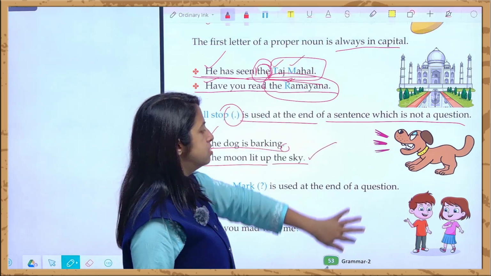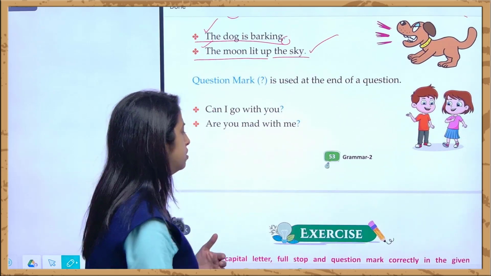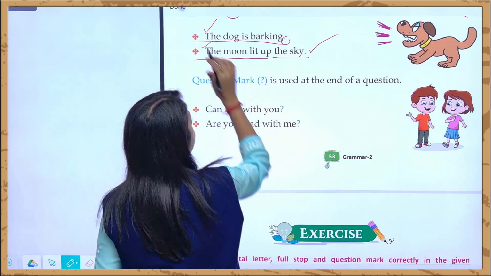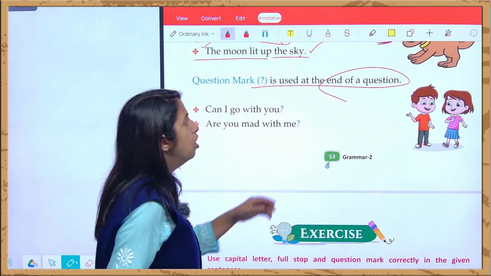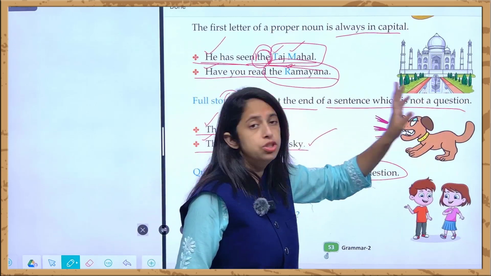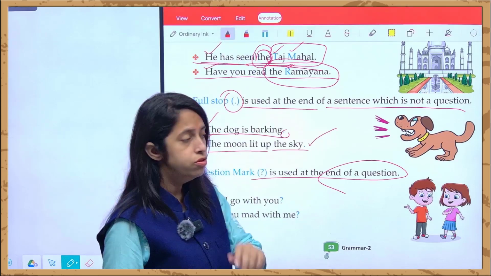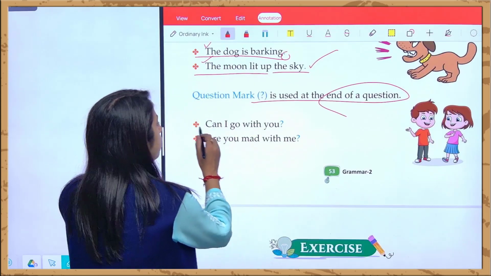Moving on to the next is the question mark. Question mark हमेशा किस लिए यूज होता है? To ask the questions. So question mark is used at the end of the question. और वो चीज जो हमने पढ़ी है अभी, it is used which is not a question. जो question नहीं है वो simple sentence है, उसके आगे क्या लग जाएगा आपका? Full stop.